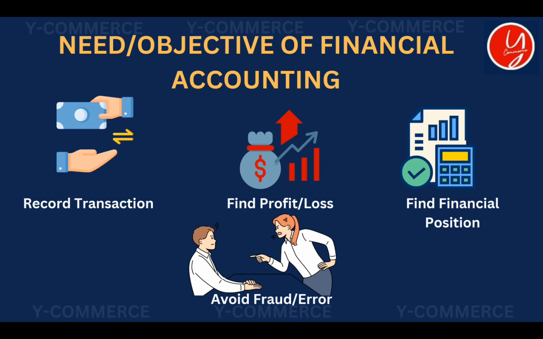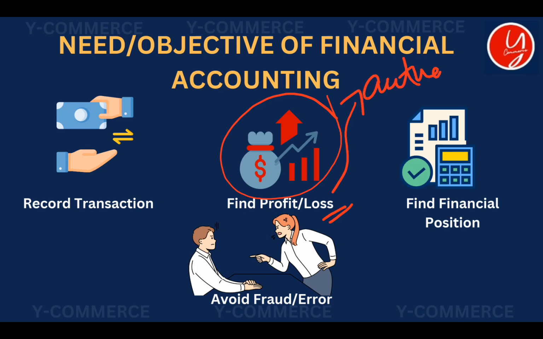So what is the second thing? By recording the transactions in a proper way, at the end of a financial year or at the end of a period we can find whether the business has made profit or loss. To be more specific, we can find the actual profit or loss, the actual result of the business. Why do we say it is the actual result of the business?